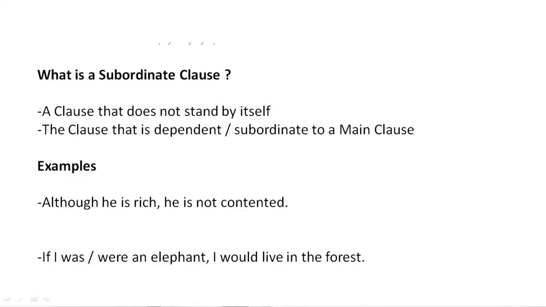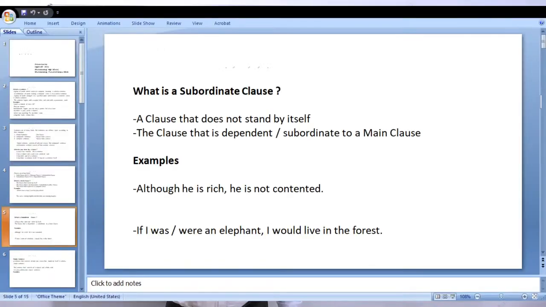Which part of the sentence is a subordinate clause? Very simple, dear children. Very good. Although he is rich is the subordinate clause. And which part of the sentence is the main clause? Very good. He is not contented. That means although he is rich is the subordinate clause.